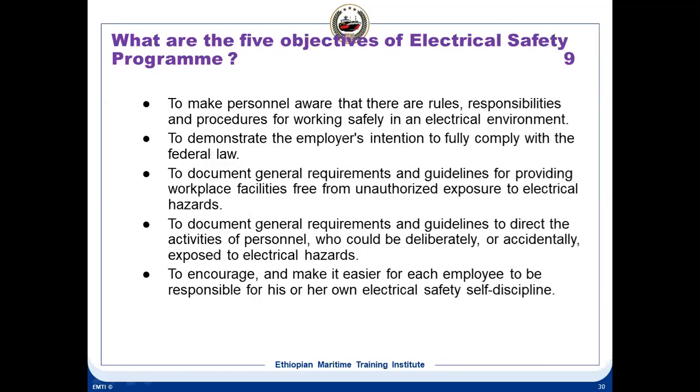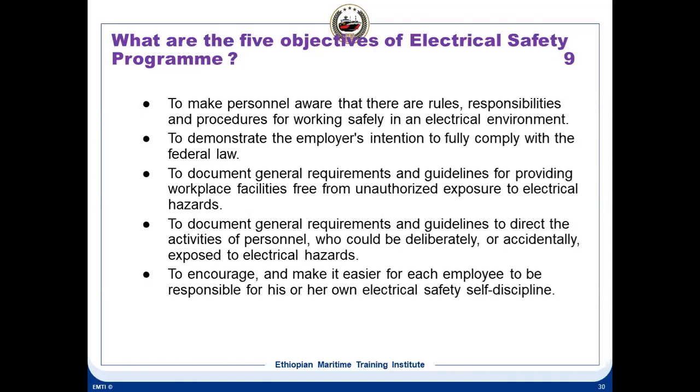What are the 5 objectives of the electrical safety program? So what are the main 5 objectives? To make personnel aware of all the rules, responsibilities and procedures for working safely in the electrical environment. To make people aware that there are rules, there are some responsibilities, and there are some procedures for working safely in the electrical environment. So this is one objective.